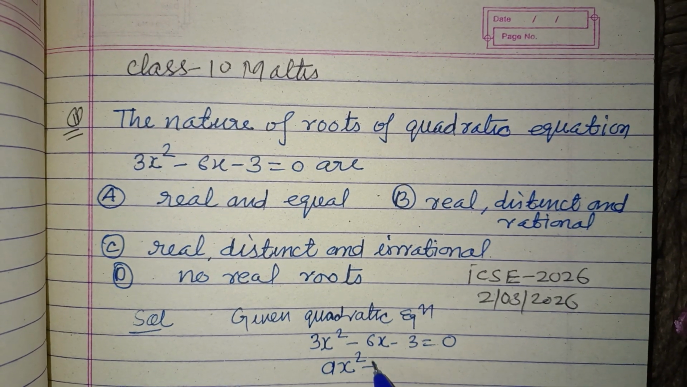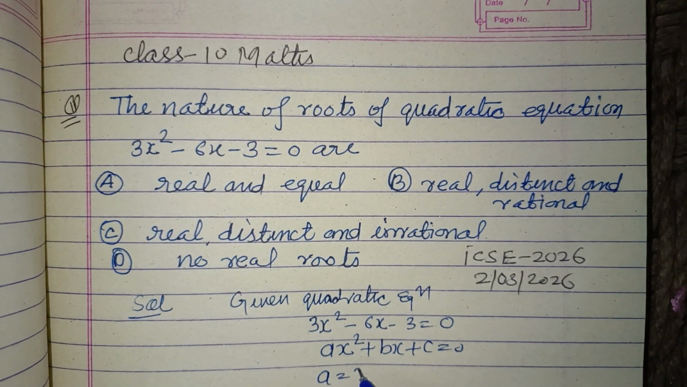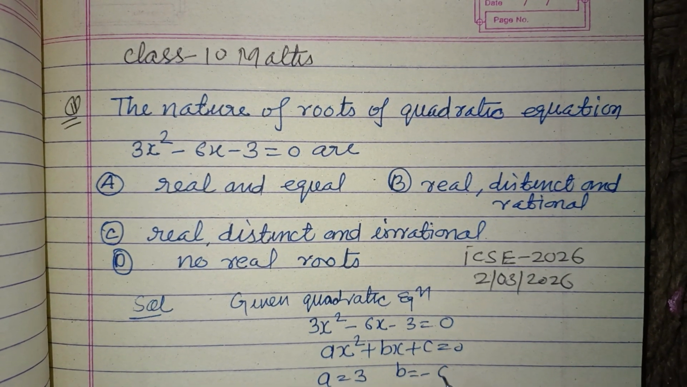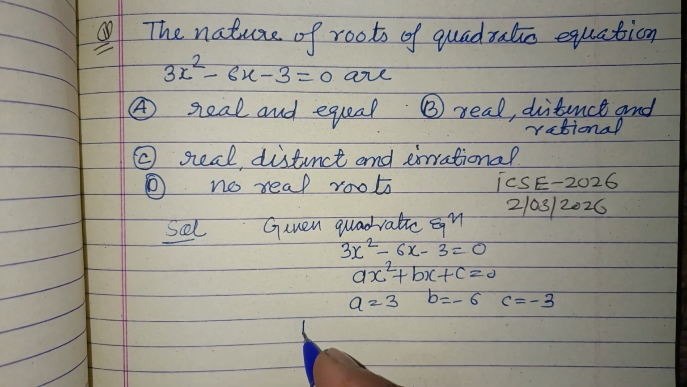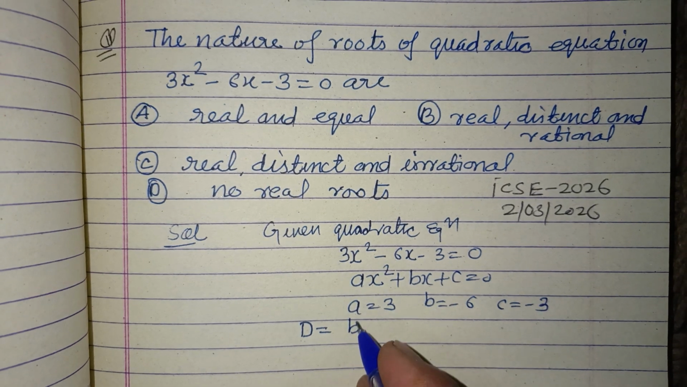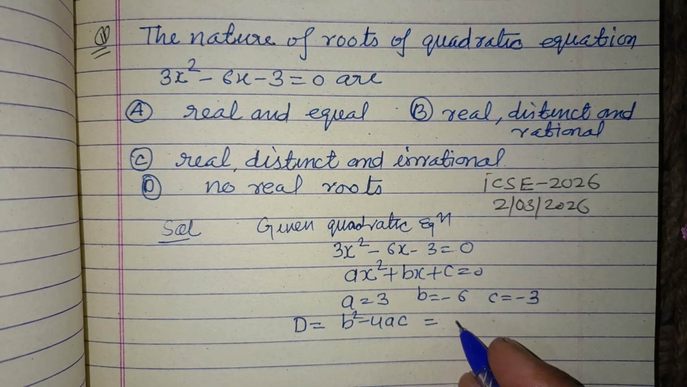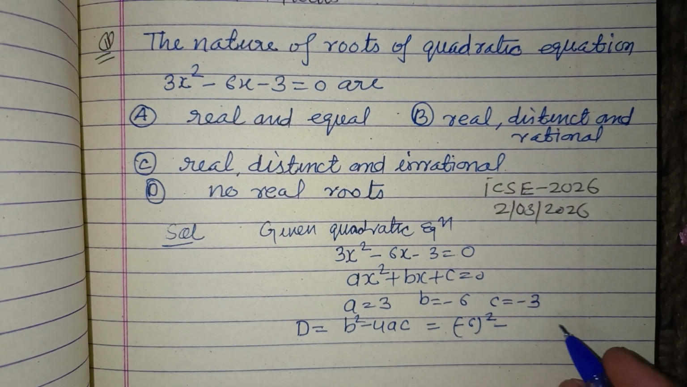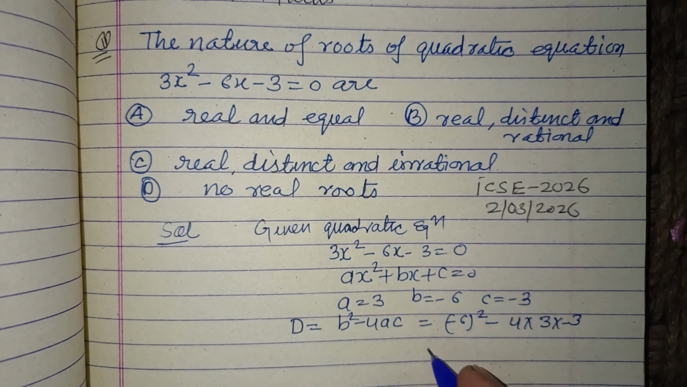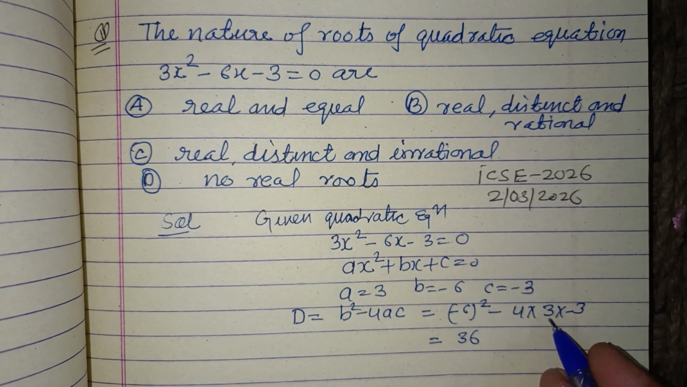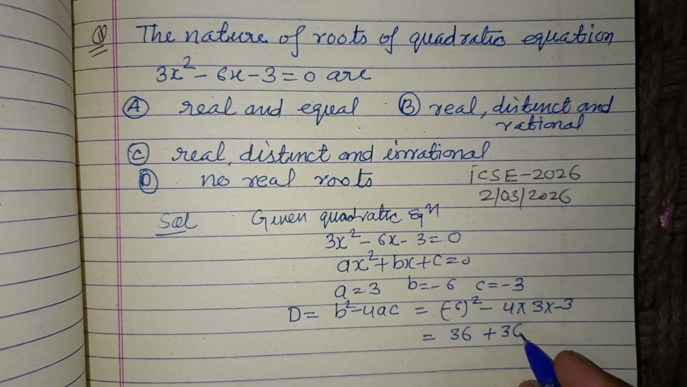Comparing with the standard form ax square plus bx plus c equal to 0, here a is 3, b is minus 6, c is minus 3. Now we check its discriminant D equal to b square minus 4ac for the nature of the roots. So b is minus 6, square is 36, 4 times a is 3 and c is minus 3. So 4 threes are 12, 12 threes are 36. So this is also 36.